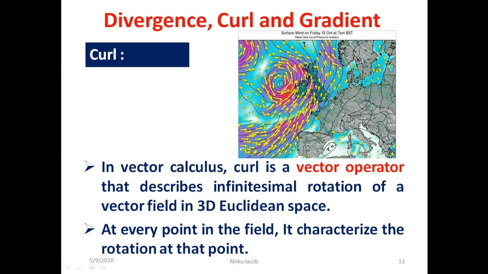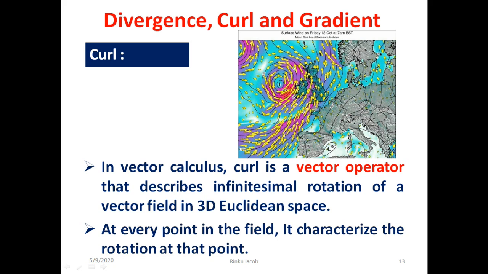In vector calculus, curl is a vector operator that describes infinitesimal rotation of a vector field in 3D Euclidean space. At every point in the field, it characterizes the rotation at that point. In other words, the curl operator acting on a vector field gives the result whether there is curling or rotation of the vector lines at that given point.